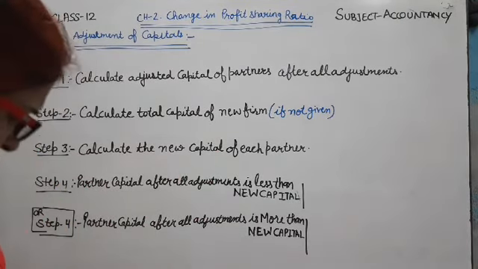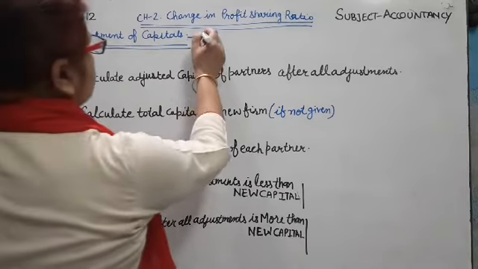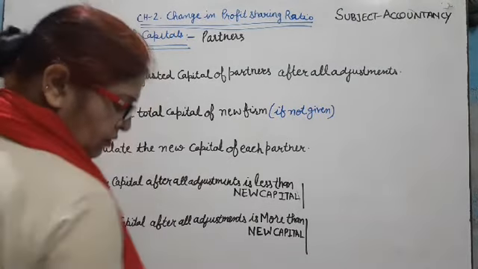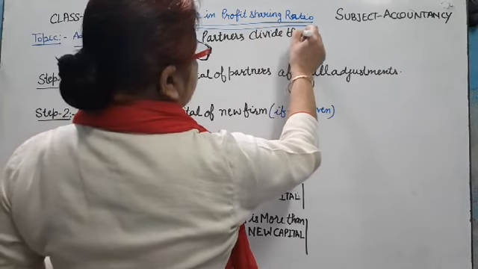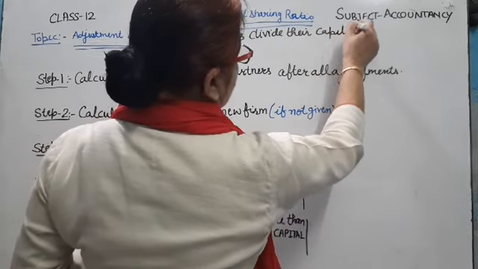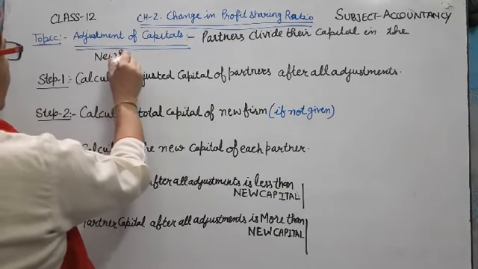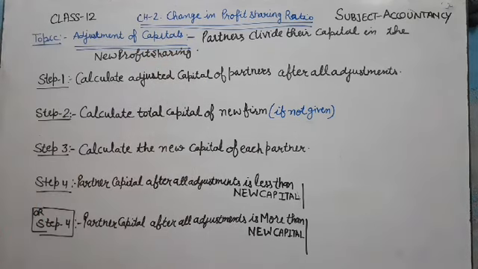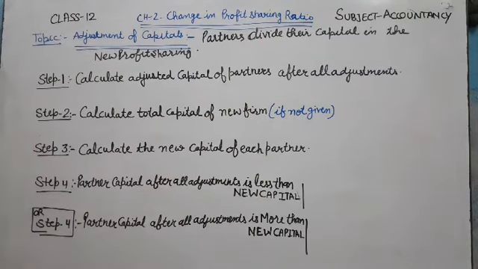Whenever there is a change in profit sharing ratio of partners, then partners also decide to divide their capital in the new profit sharing ratio.